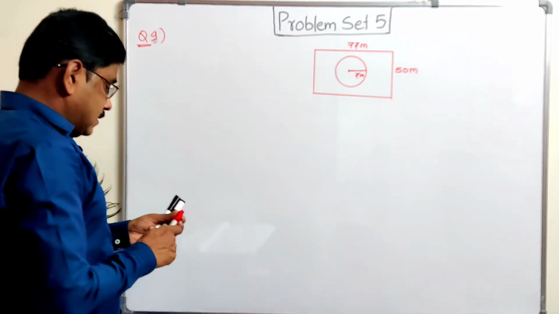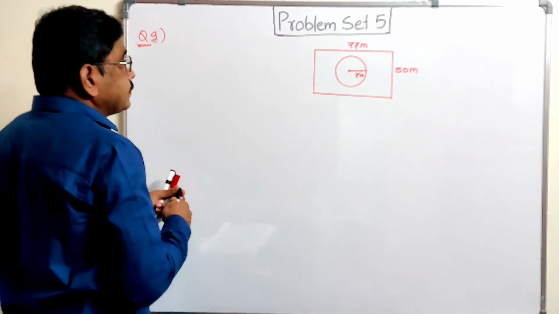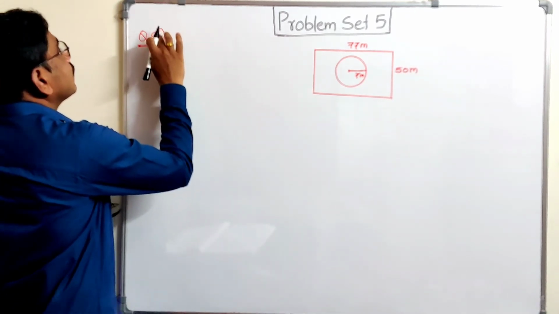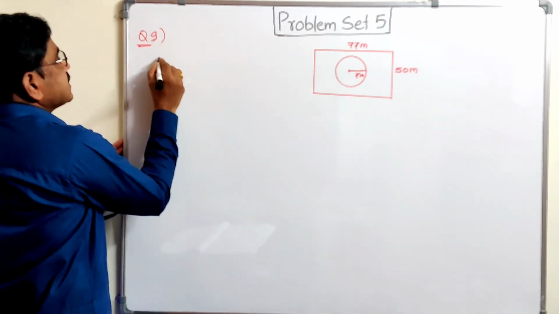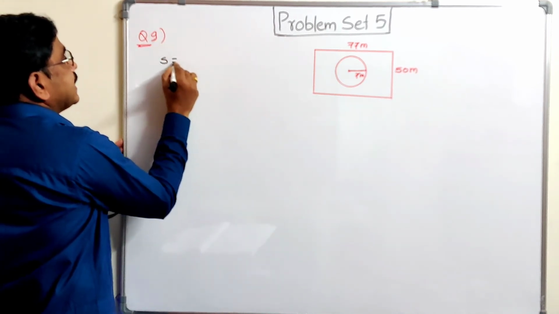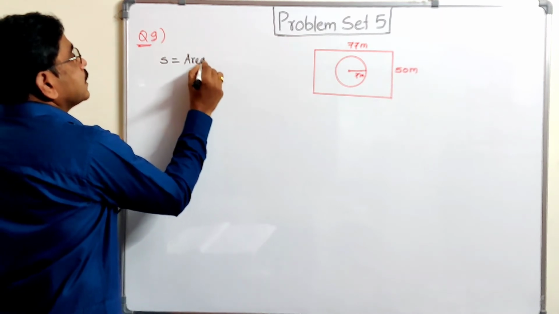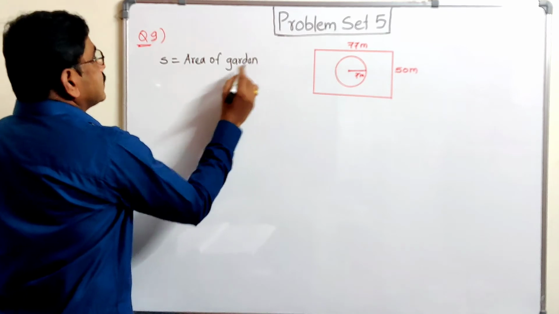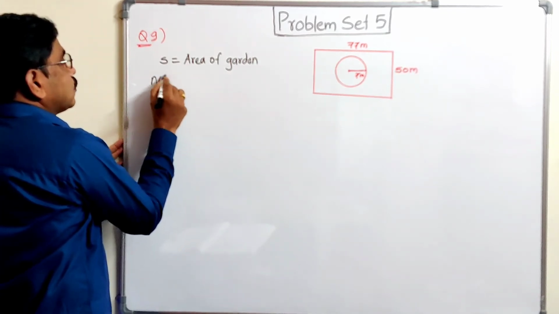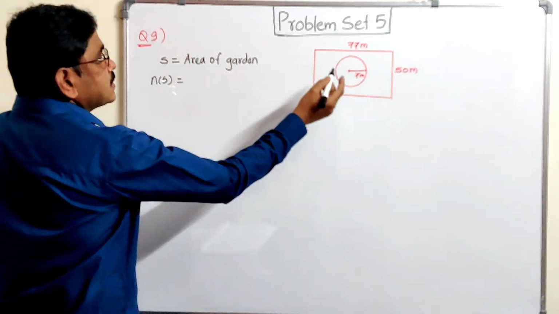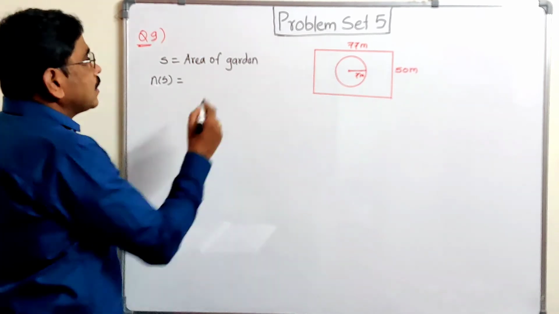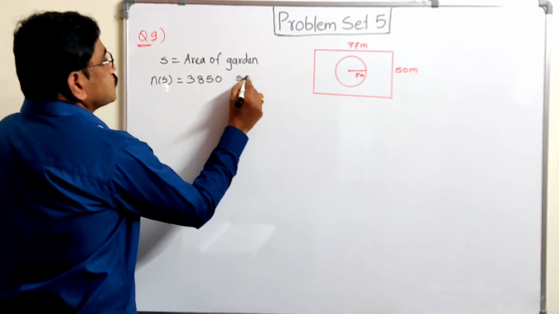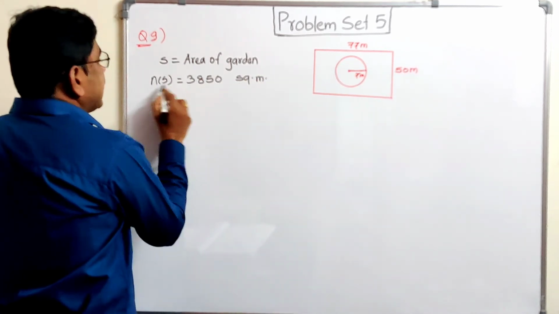So here first we have to write S. n(S) is equal to the area of garden. Area of garden is S. That means n(S) is equal to area of garden, that is 77 multiplied by 50, which is 3850 square meter. This is n(S).